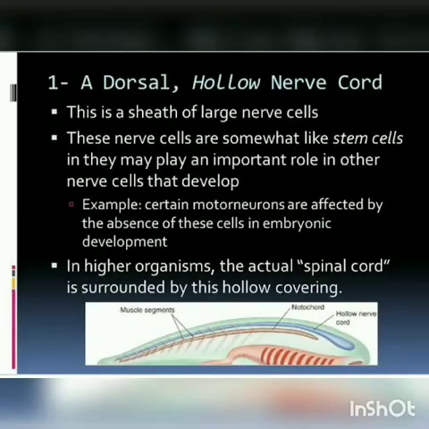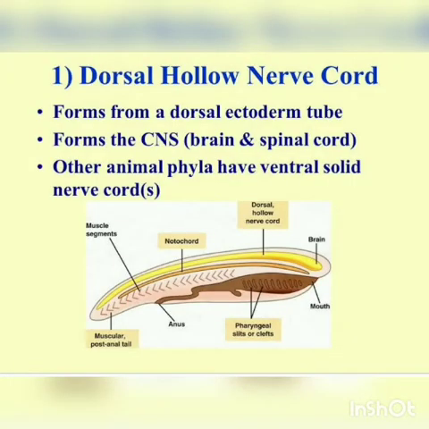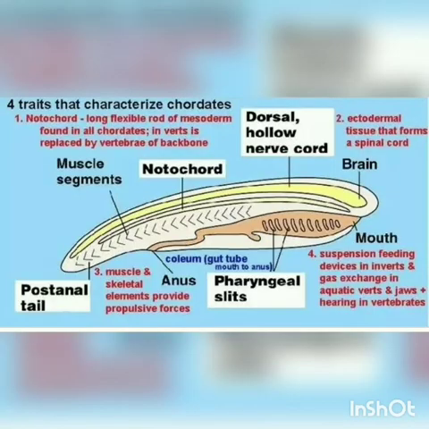Our brain. So in higher chordates, the anterior end of the nerve cord gets enlarged to form the brain, and the posterior part becomes the spinal cord, which is protected inside the vertebral column. Here the notochord acts as the backbone, and the nerve cord acts as the brain and spinal cord.